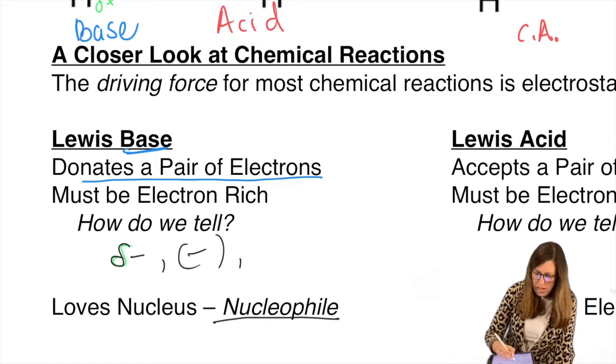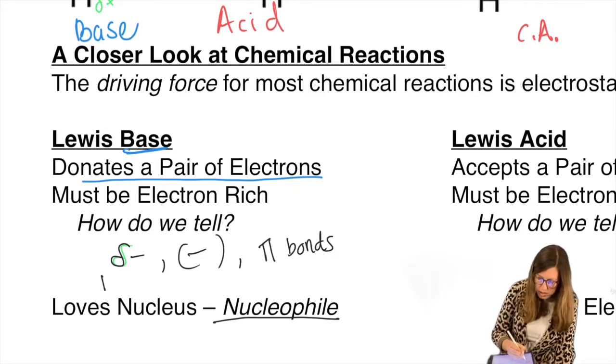But let me add one more to this list. Oh yeah, pi bonds are electron rich, just so we're used to looking at it. And lone pairs.